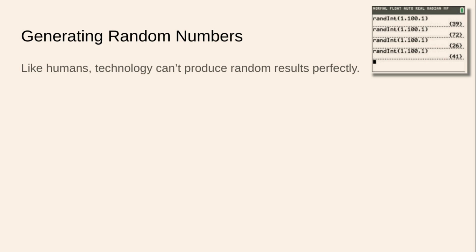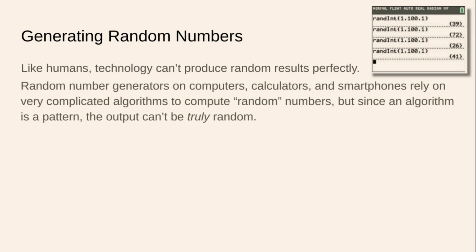So, like humans, technology cannot produce random results perfectly. They're a lot better than humans. Don't get me wrong. Tech is a lot better than humans in this category. However, it's not perfect. Random number generators on computers, calculators, and smartphones, like the one you probably have, rely on very complicated algorithms to compute random "numbers." But since an algorithm is a pattern, the output can't truly be random.